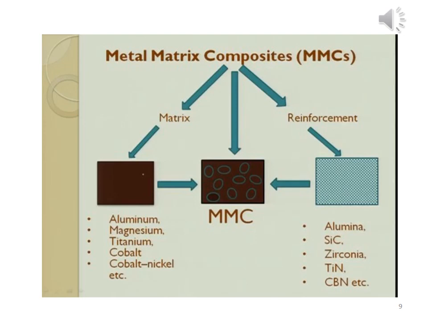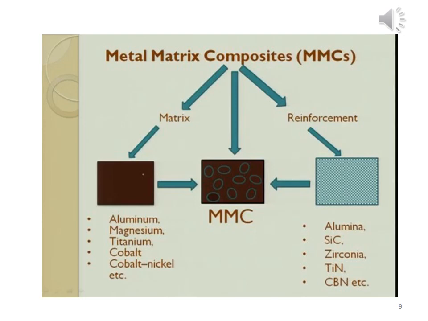Cobalt metal and the alloy of cobalt and nickel metal can also be used as a matrix phase in the synthesis of metal matrix composite material. Alumina, silicon carbide, zirconia or titanium nitride or cubic boron nitride, these are the materials which will be used as reinforcing phase in the synthesis of metal matrix composite material.